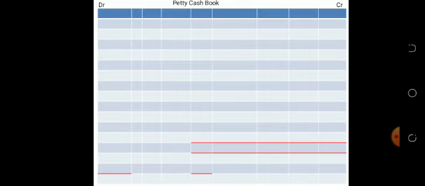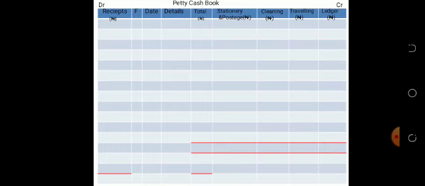Now, shall we solve? The first thing is the name of the account, petty cash book. You have your debit and your credit sides. Look at this table very carefully. I'm going to put my headings under each column. I have receipts, folio, dates, details, total.